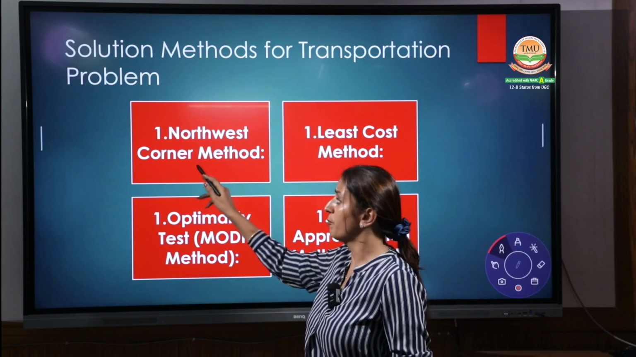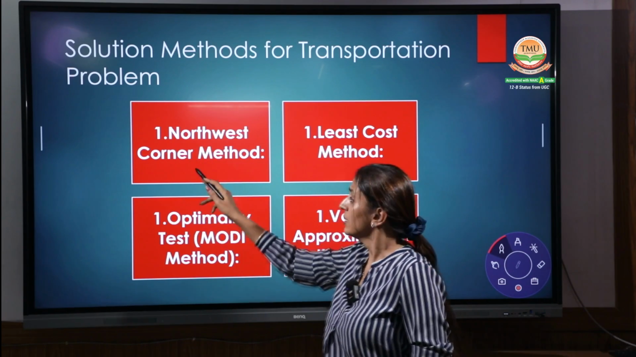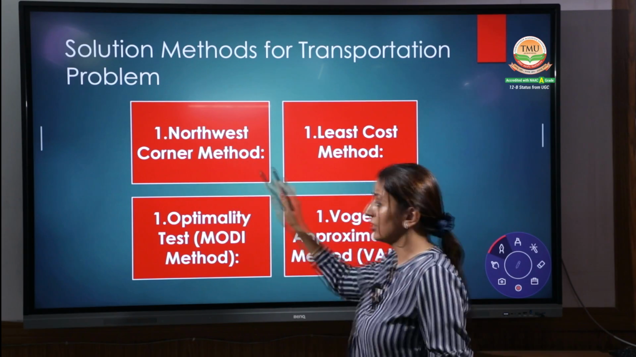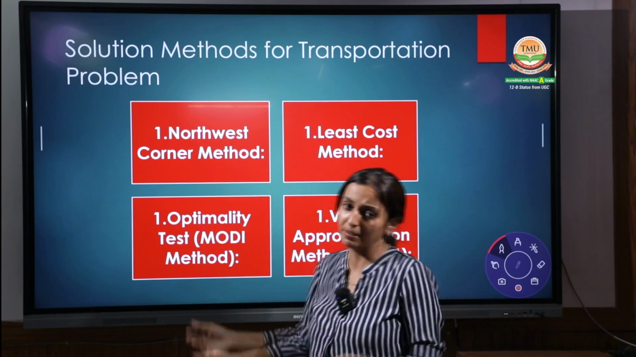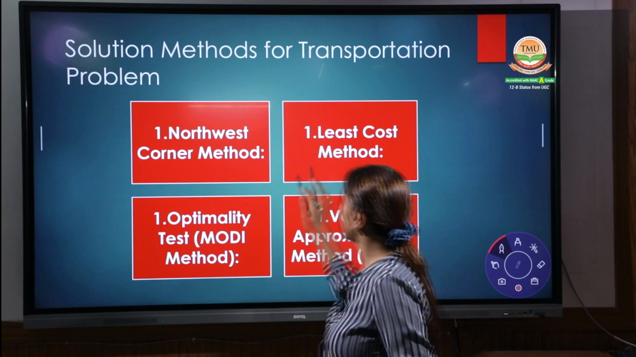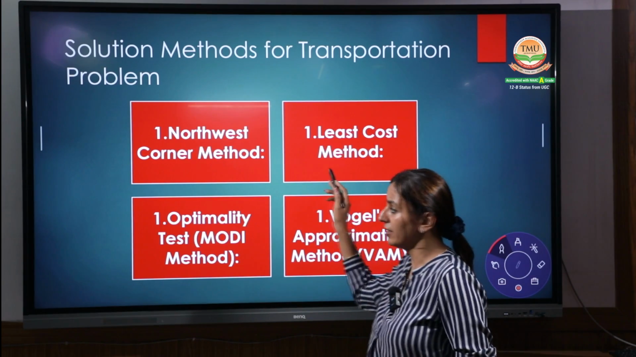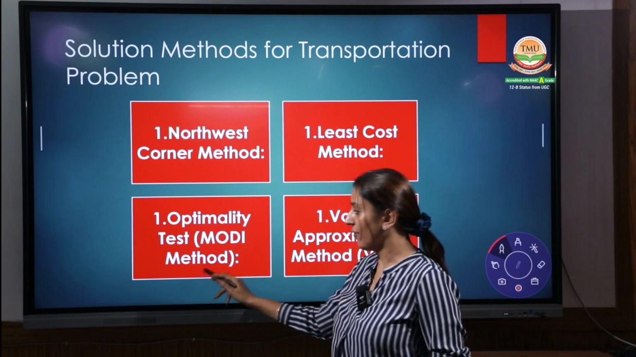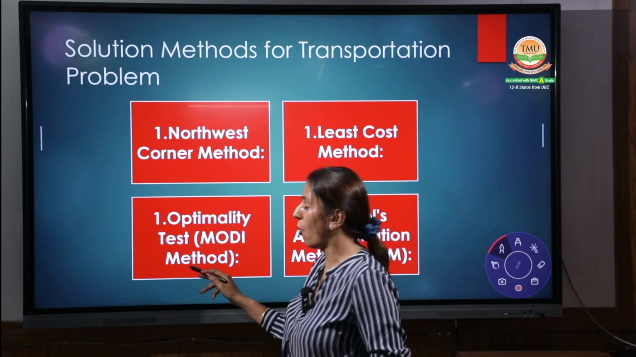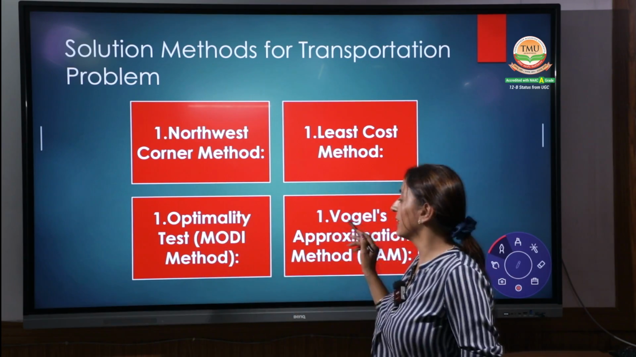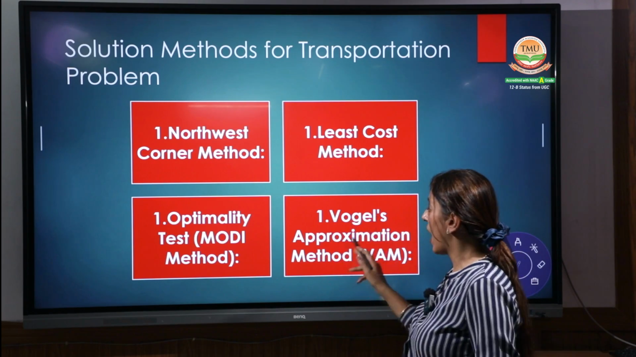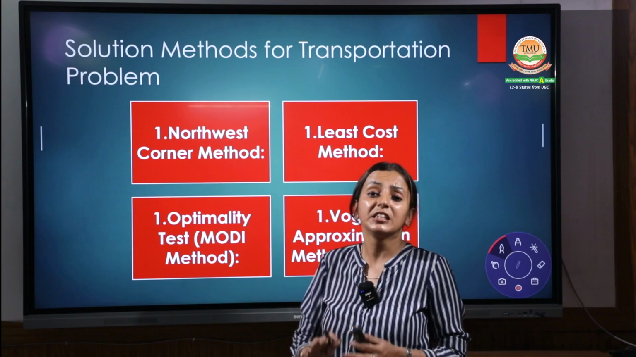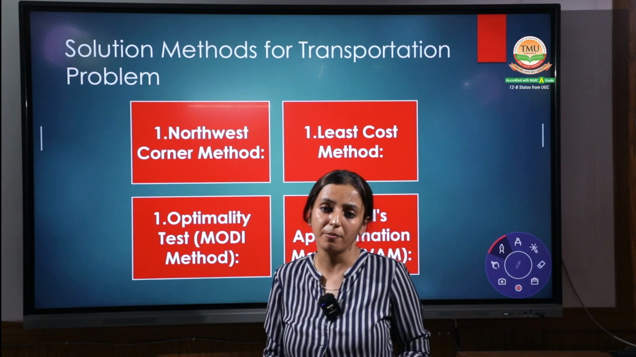The first most important method is NCM, that is, the northwest corner method. This is the most important method, again the basic method you can also say. The second one is the least cost method. Next is the optimality test, that is the modified distribution method. We used to call it the MODI method also. And the next one is VAM, that is Vogel's approximation method. These are all very important methods.